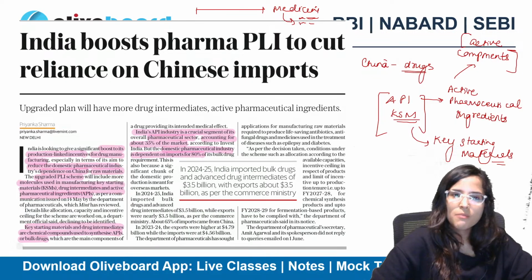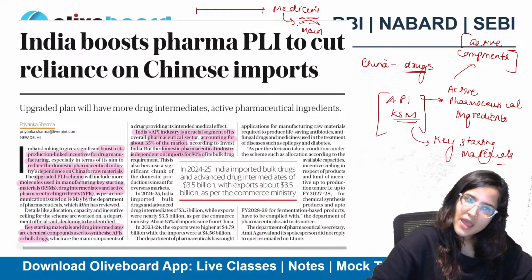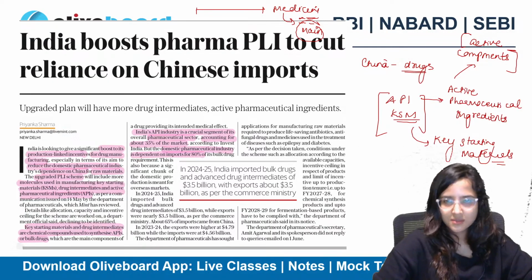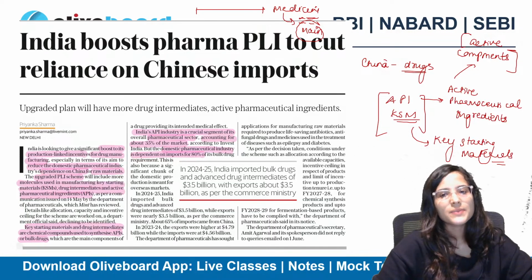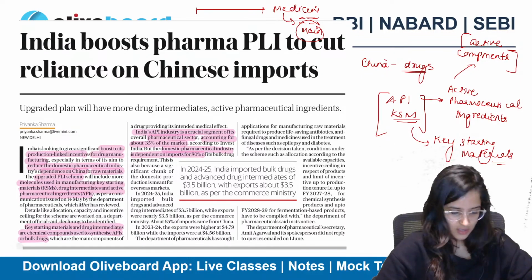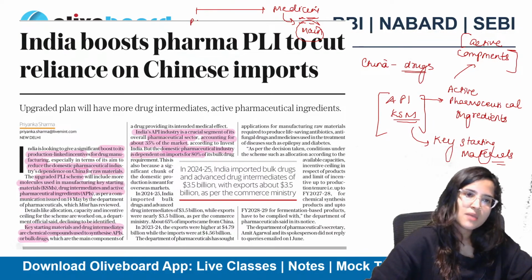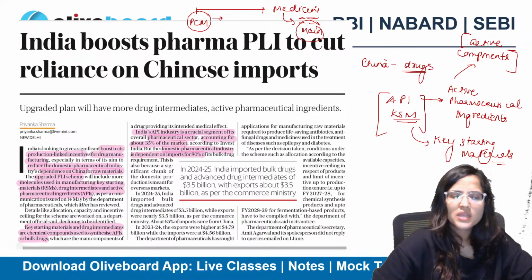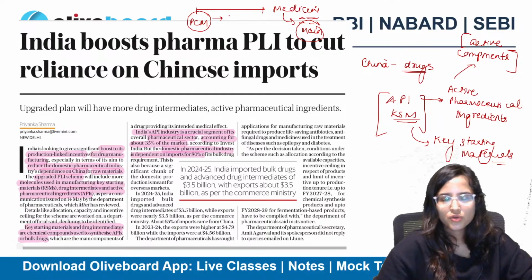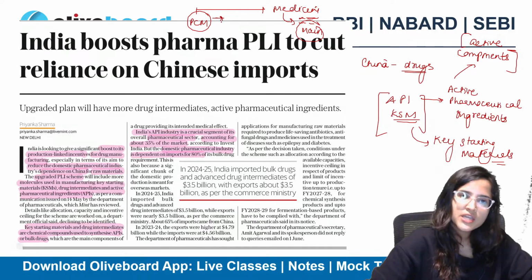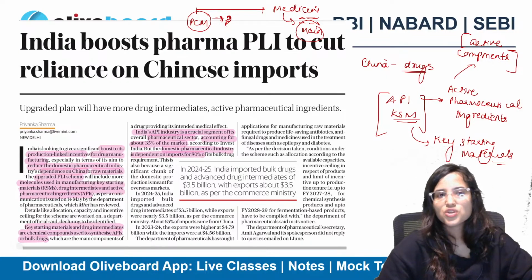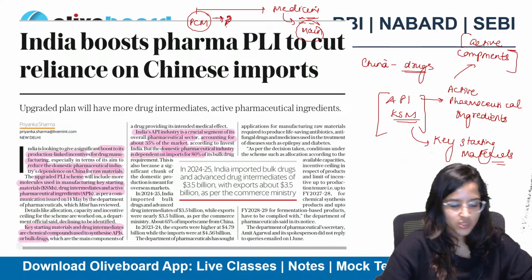But which is the main ingredient in that? The main component of that medicine is what is called API, active pharmaceutical ingredient. For example, PCM has been given to you. PCM is for many things, cold also, for body ache also, but majorly it is for what? What is the major drug present in that? That is what is called your active pharmaceutical ingredient.